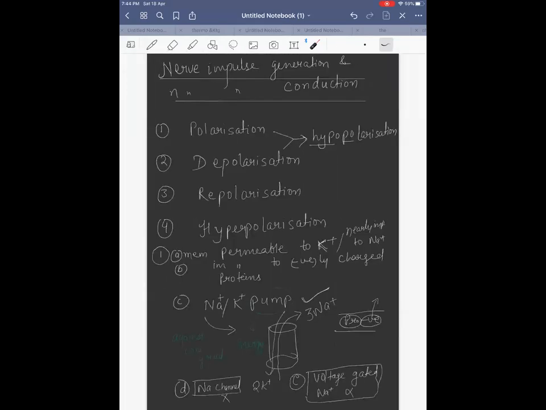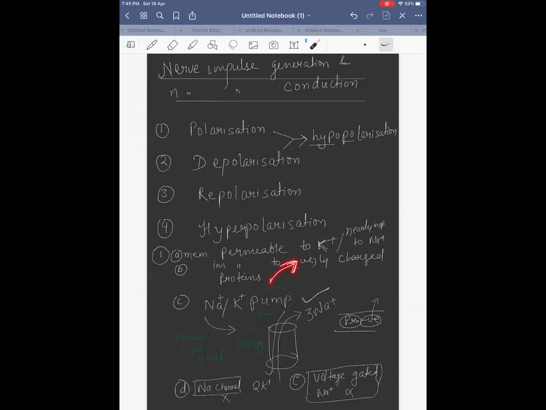Now see what all things we have to learn. During the polarized state, the membrane is permeable to potassium and nearly impermeable to sodium. Second, it is impermeable to negatively charged proteins present in the exoplasm, so from the exoplasm inside the axon, they will not go to the outside.